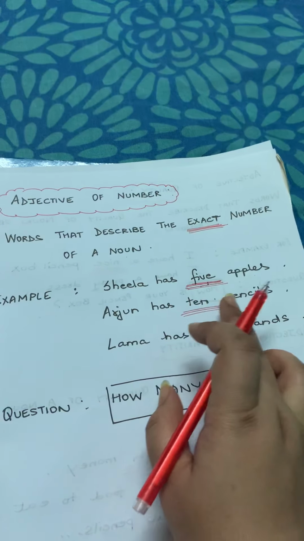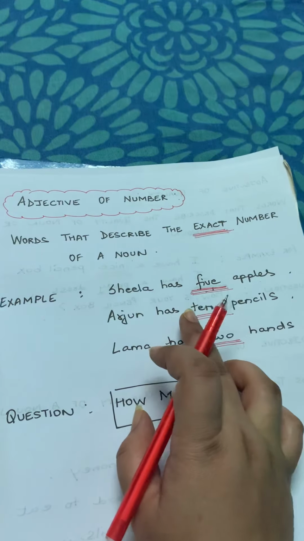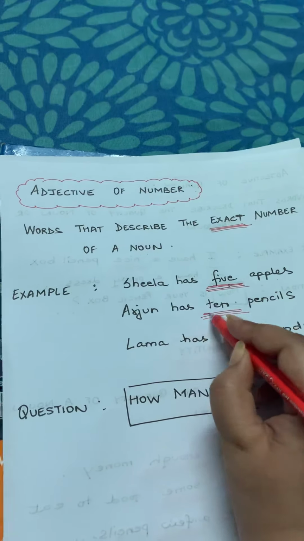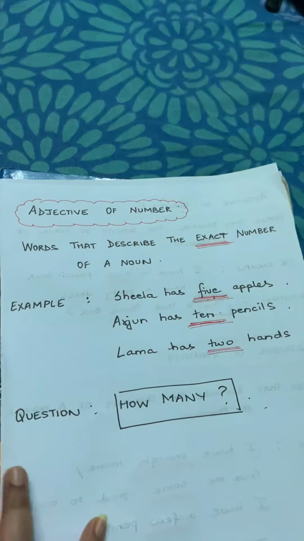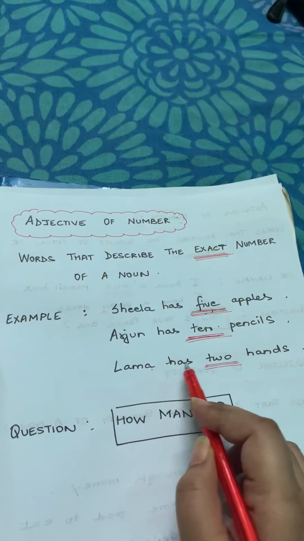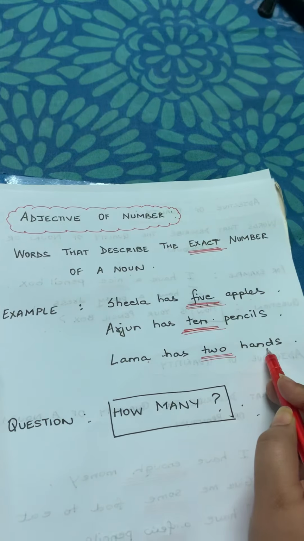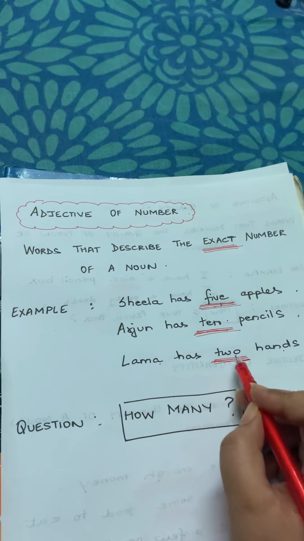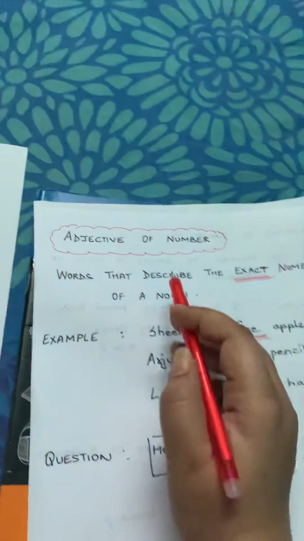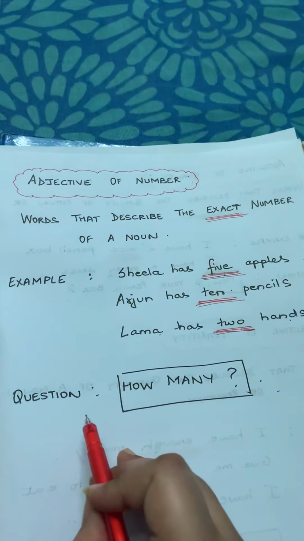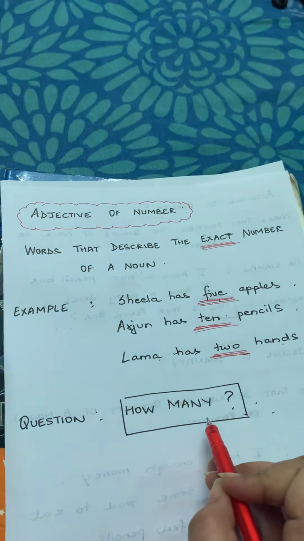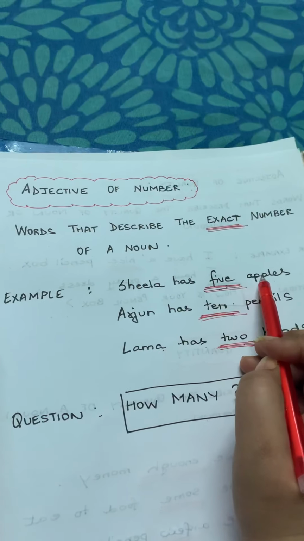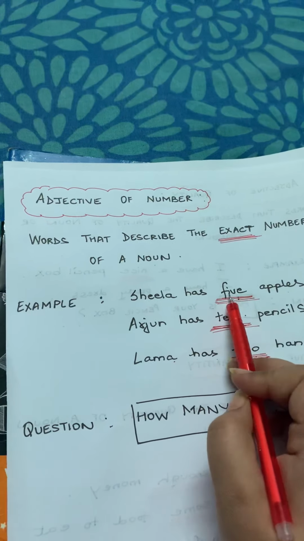Arjun has 10 pencils. 10 is mentioned. So, 10 is your adjective of number. Lama has 2 hands. 2 is mentioned as number. So 2 is adjective of number. So the question, how many? How many apples Sheila has? 5.